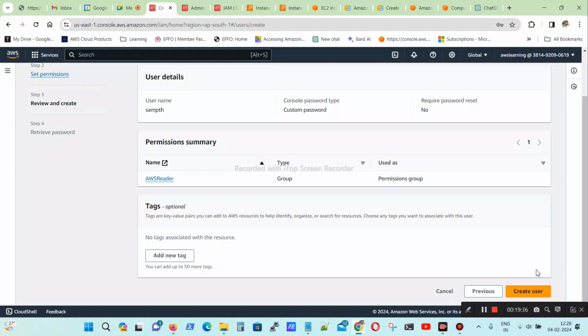For example, in a real-time scenario, what will happen? There is an admin group, a development group, and a support group. For example, three kinds of people will be there. In the admin group, AWS architects will come, AWS DevOps people will come, and those managing the infrastructure will come under the admin people.